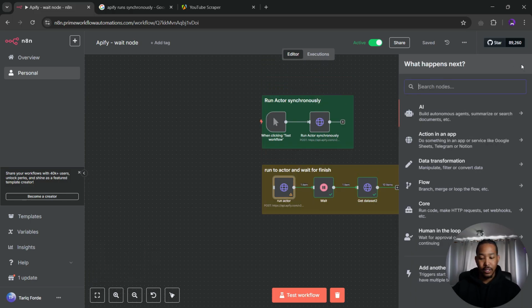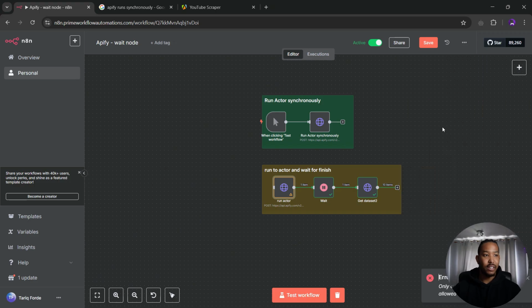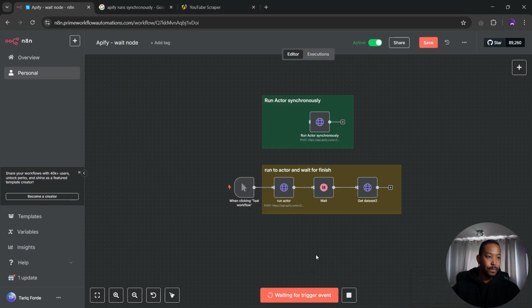So, where's my manual trigger? If I actually just show you, I actually have it here. So instead of doing the normal one, where you'd send your request and then you have to wait 5 minutes, remember that 5 minute limit, and then it would send it back, we can use this one, which is basically unlimited time. So if I run it,